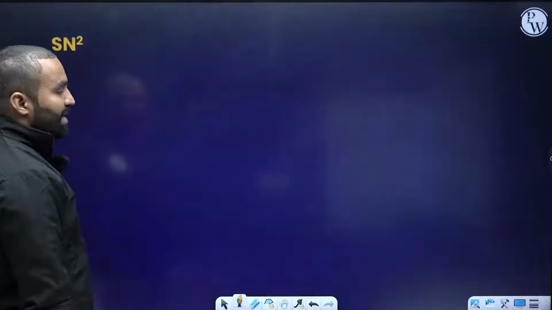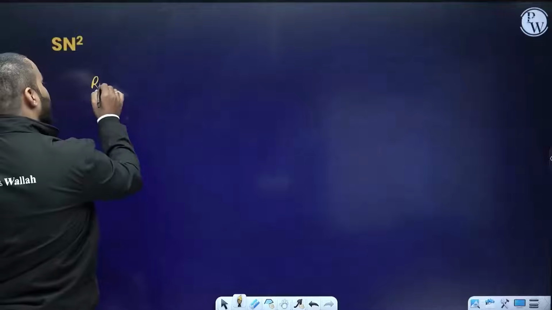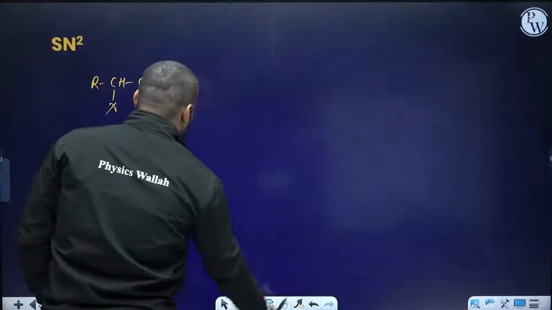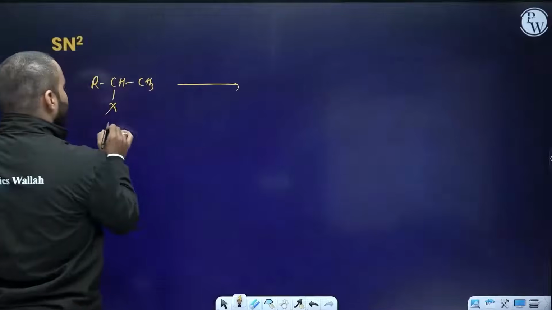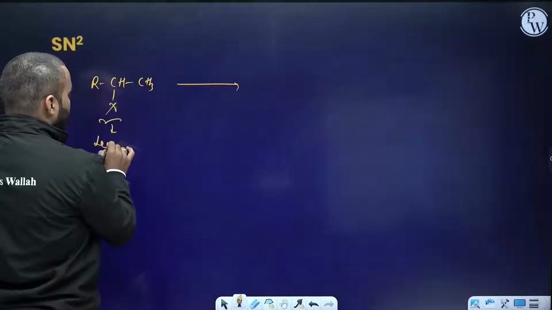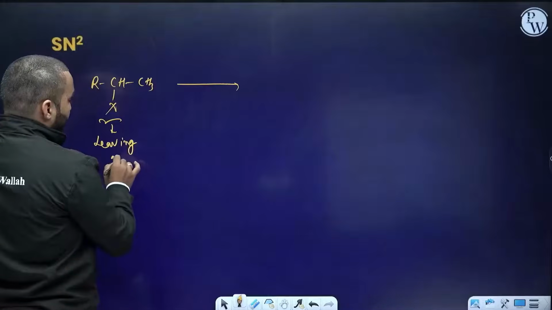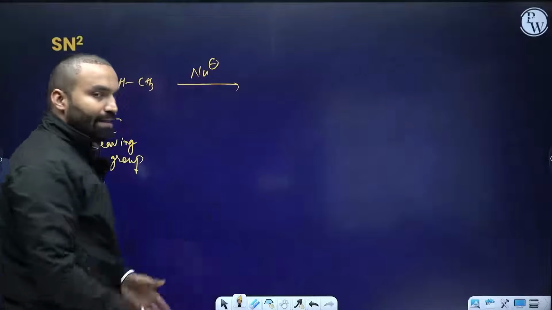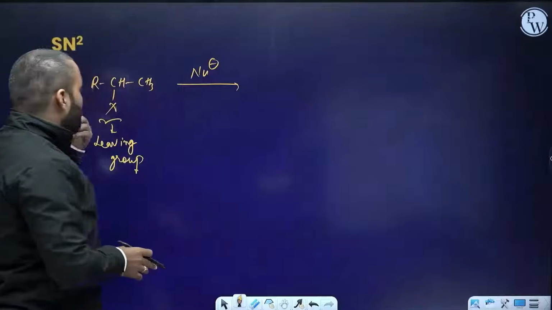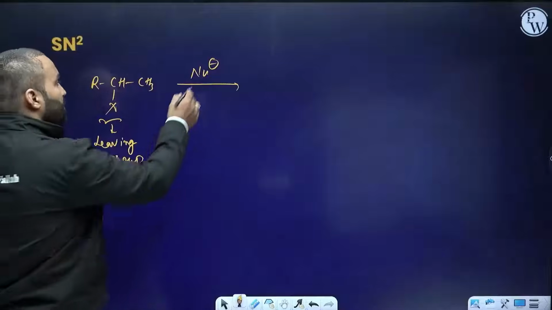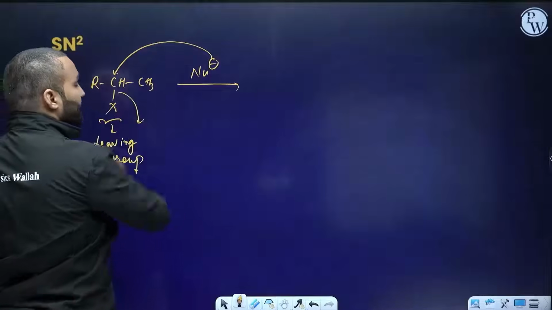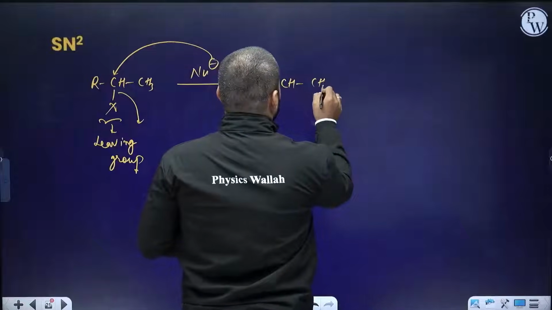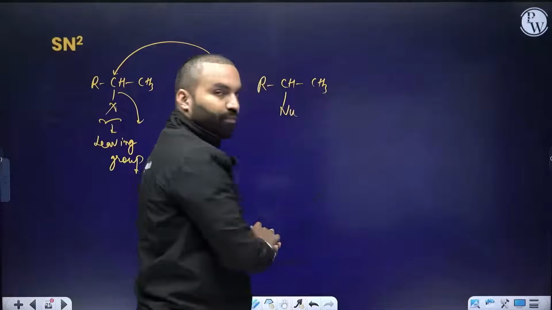Now we need to know what SN2 reactions are. In an SN2 reaction, there will be direct attack. Suppose now I have X present over here, and X is the leaving group. Now I bring a nucleophile. The nucleophile is so strong here that it does not wait for X to come out and leave behind a positive charge. But this nucleophile has to always attack from the back side. This is known as backside attack. Now this becomes a new molecule with a nucleophile bond.